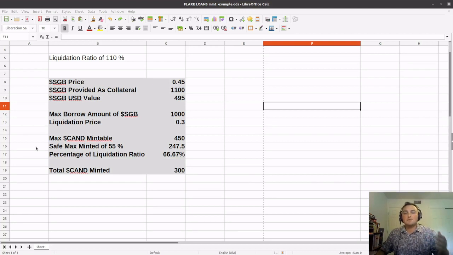So why would we want to have a safe max set for our personal goals? If we borrow the absolute max that we can based on the price at any given time, if the price drops, we could lose our collateral. If we borrow only 55% at any given time of our collateral assets, then we can suffer a 45% price drop without getting worried about liquidating our collateral assets. Again, this means that we can suffer an almost 50% correction in the market at any given time and have enough time to go into our account, go into our wallets, and readjust our risk to make sure that we don't get liquidated.